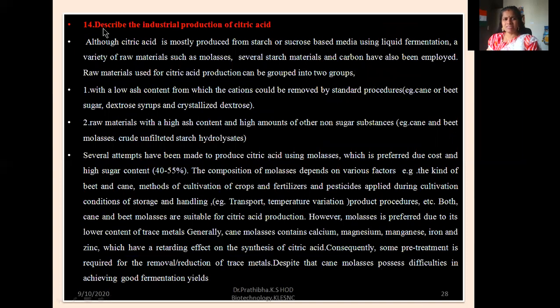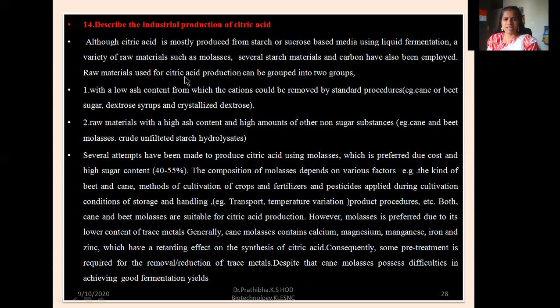The next question: describe the industrial production of citric acid. Here, for citric acid production, I've given the information in detail. You can cut it short and study. Although citric acid is mostly produced from starch or sucrose based media using liquid fermentation, a variety of raw materials such as molasses, several starch materials and carbons have also been employed.